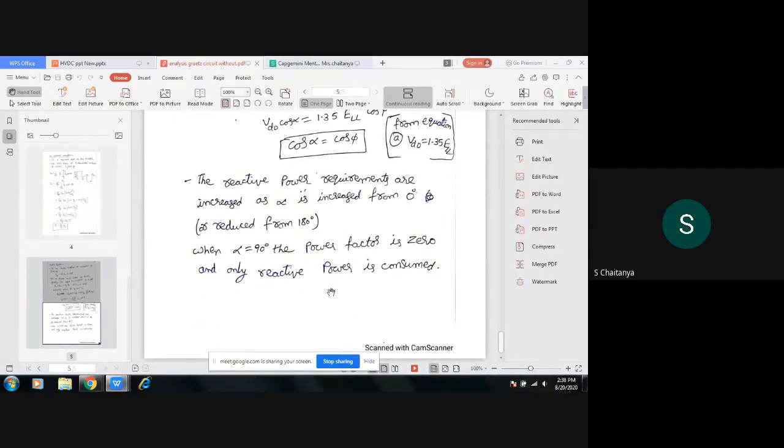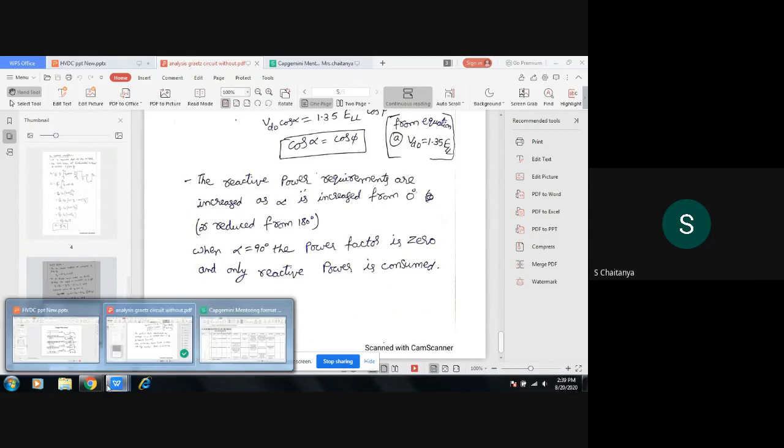Is it clear? So the power factor is 0. Alpha is equal to 90 degrees. Power factor is 0, so only the reactive power will be consumed at alpha equal to 90 degrees. Active power will not be present at alpha equal to 90 degrees. This is the analysis of the rectifier circuit for the without overlapping case.